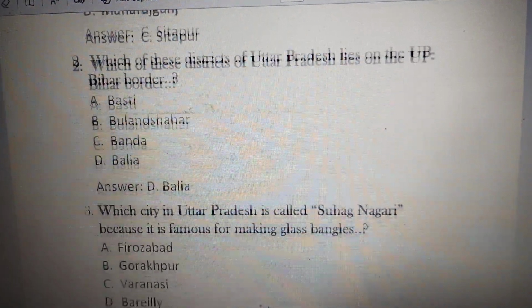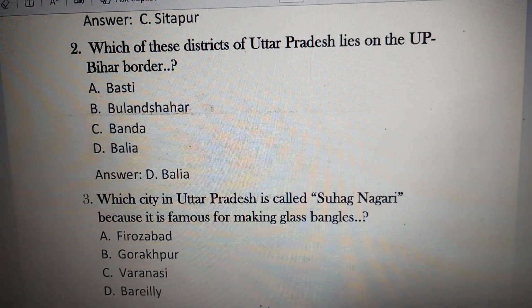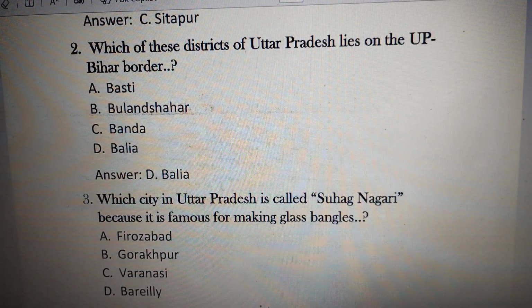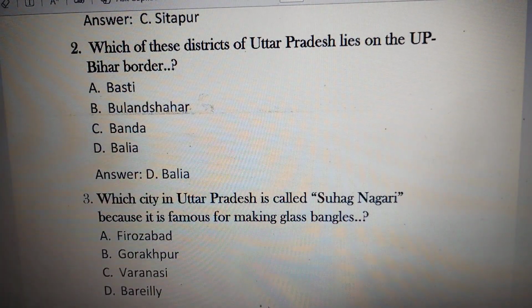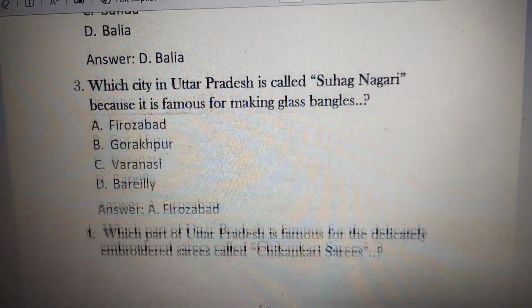Look at the next question. Which of these districts of Uttar Pradesh lies on the UP-Bihar border? Options are option A Basti, option B Bulandshahr, option C Banda, option D Balia. The right answer is option D. Balia is also the easternmost district of Uttar Pradesh. There are other districts which share a border with Bihar, and these districts are Sonbhadra, Mirzapur, Chandauli, Ghazipur, Balia, Kushinagar. While Banda shares a border with Madhya Pradesh, not Bihar.